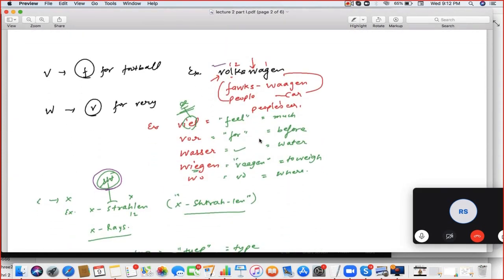Next, V and W. V is f and W is v. So speak the example. Volkswagen. It's a German company. Volk means people and Wagen means car. So that means people's car. So you have to speak Volkswagen only. Okay? Yes. Next example. Viel.